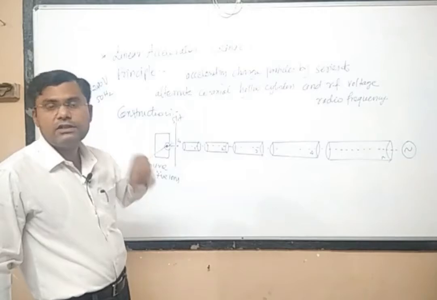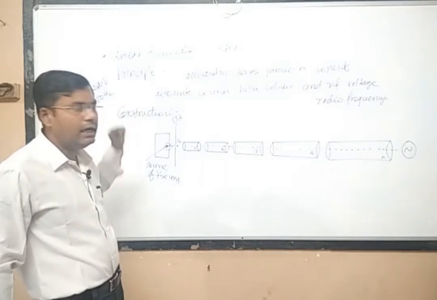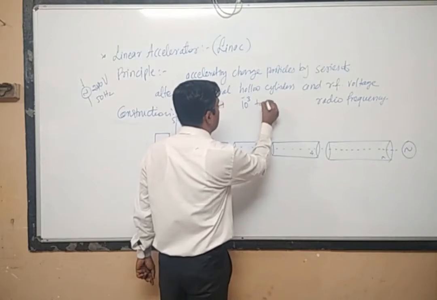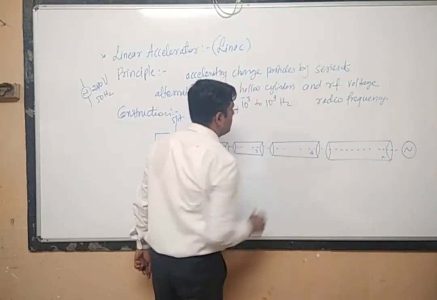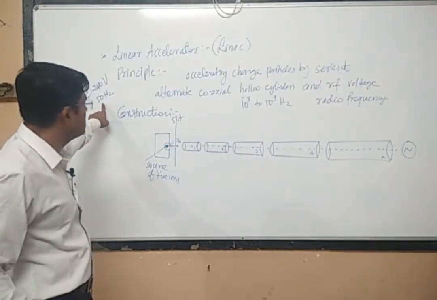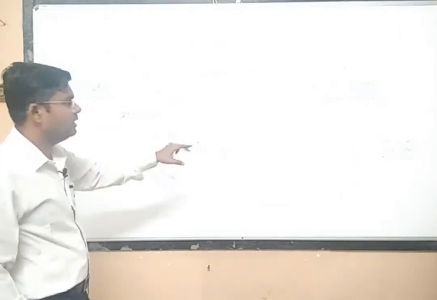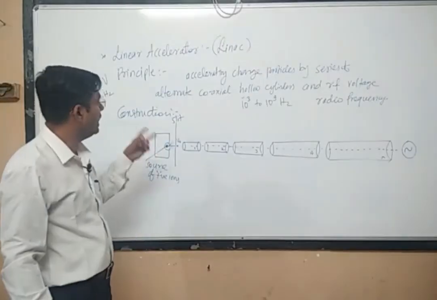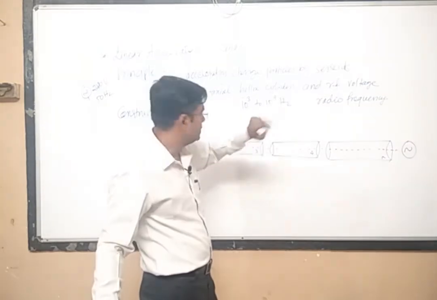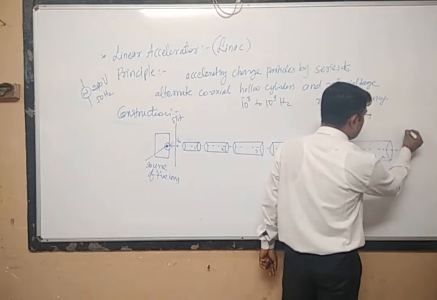We have to use a radio frequency voltage, meaning a voltage whose frequency is very, very high. How high? Radio frequency means its frequency should be of the order of 10 raised to 3 to 10 raised to 9 hertz. What is the normal frequency of our household AC signal? It is only 50 hertz. So that AC signal we cannot use in this device. We have to use very high voltage with very high frequency, 10 raised to 3 to 10 raised to 9 hertz. So this is our RF signal generator. It will again have two terminals.